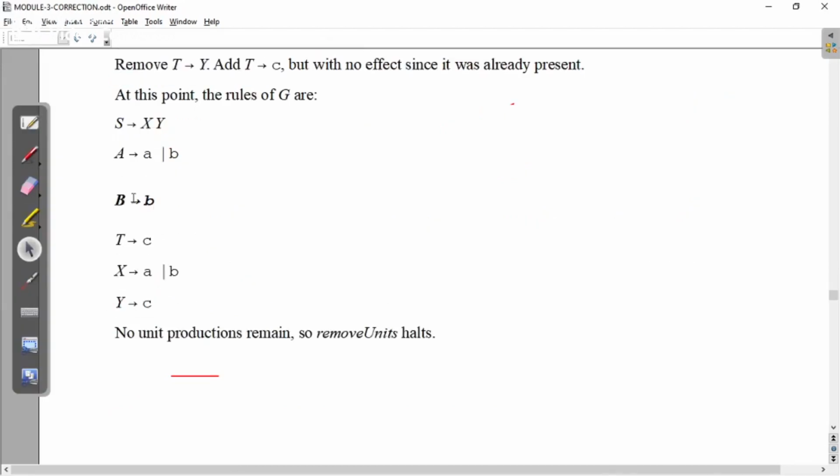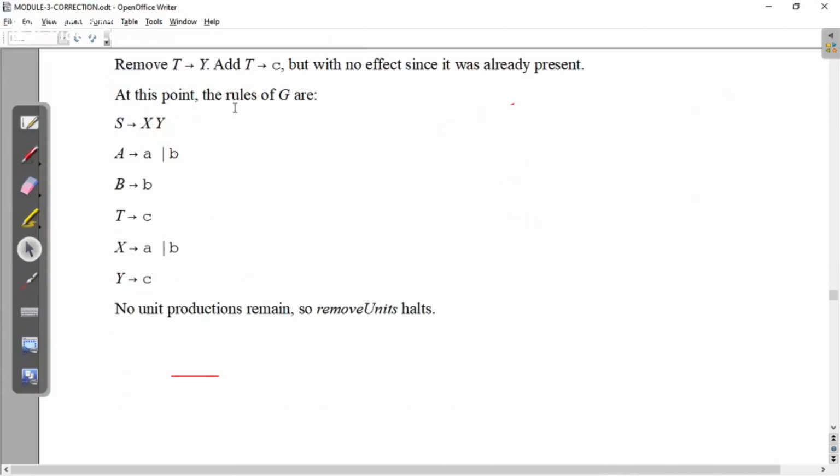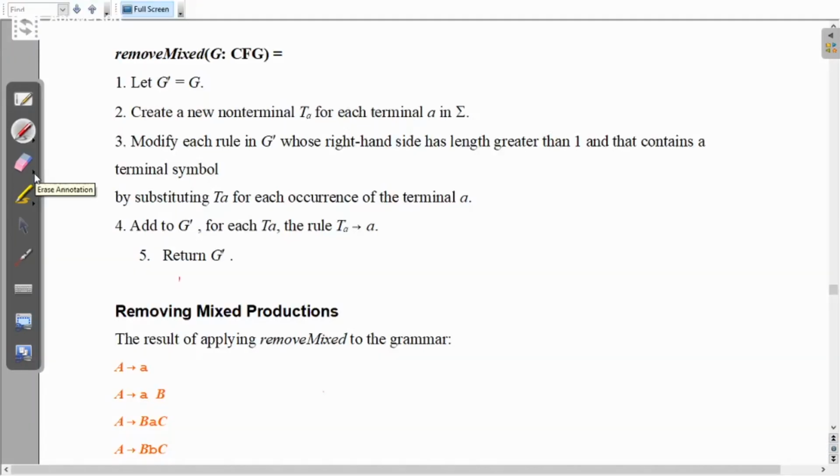So finally, I got the rules of G: S gives XY, A gives A or B, B gives B, T gives C, X gives A or B, Y gives C. So no unit production. After this step, no unit production means we have removed unit productions. Let's apply the next step.